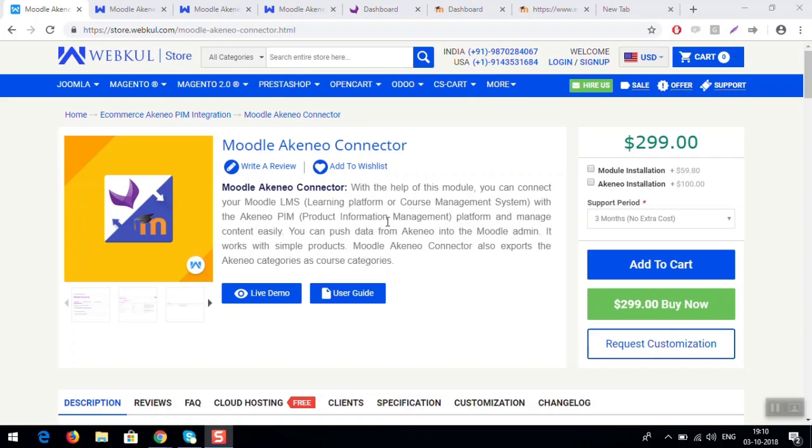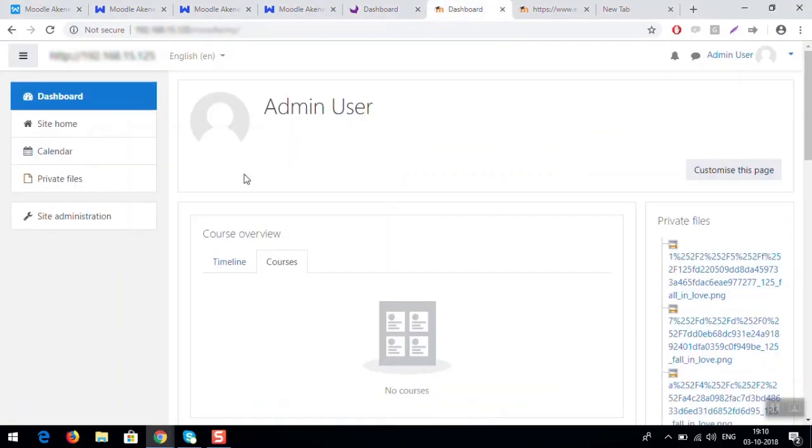So basically log in to your Moodle admin panel, and here your Moodle admin panel is looking like this. Then you have to go to site administration.